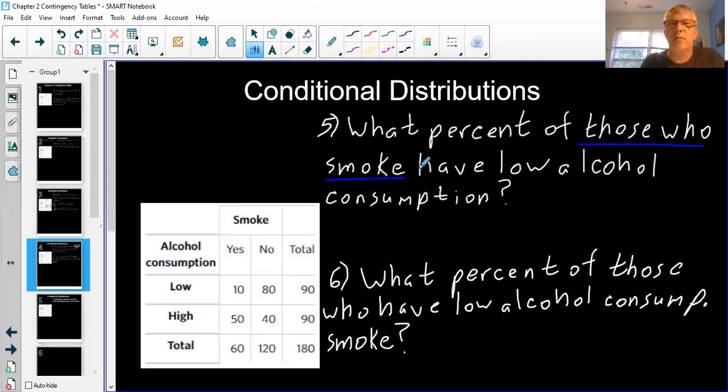Don't worry about the rest of it yet. We're going to focus on the people who smoke, these people who said yes. So we only care about these people right here. Well, how many of them are there? 60. So I know this is going to be something out of 60.